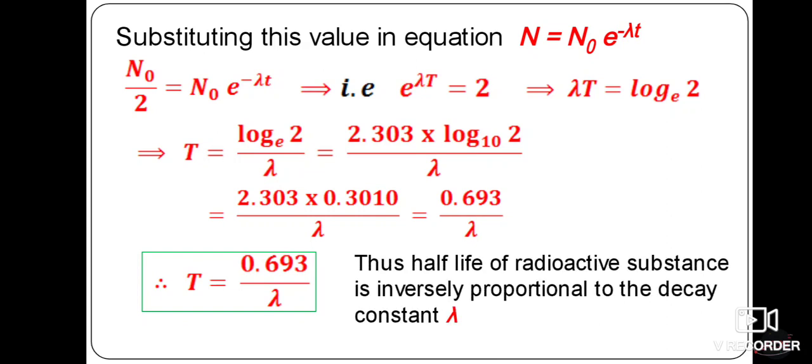Thus, the half-life of a radioactive substance is inversely proportional to the decay constant, that is lambda. You can observe this with the help of the equation T is equal to 0.693 by lambda. Therefore, we can say the half-life of a radioactive substance is inversely proportional to the decay constant, lambda.